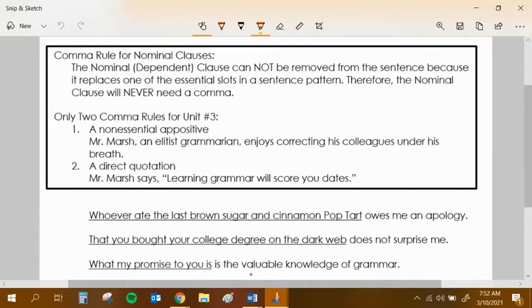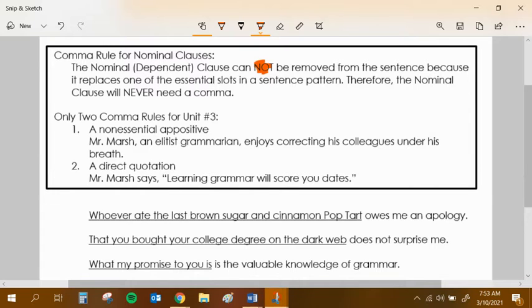So we're looking at the comma rule for nominal clauses, and it's pretty easy. There are none. A nominal clause cannot be removed from the sentence. It's essential to the sentence because it's replacing one of the essential slots in the sentence pattern. You're removing the subject, for example. You're removing the direct object. You're removing the object preposition. You're removing something which is essential to the sentence. So therefore, we don't want to break it up with any commas at all.